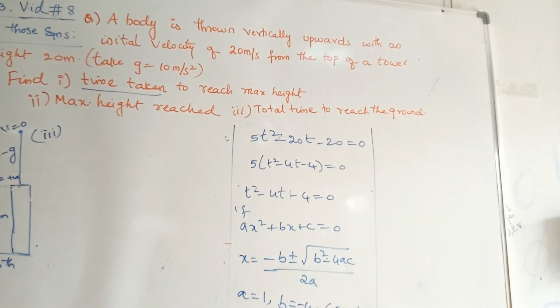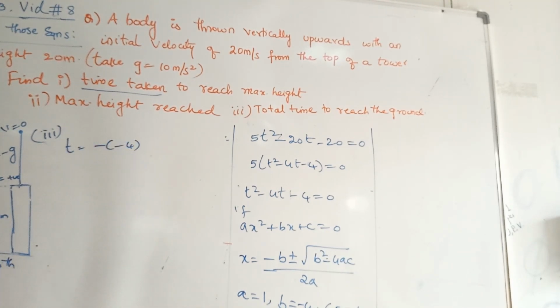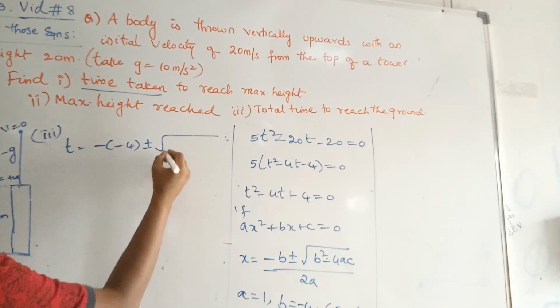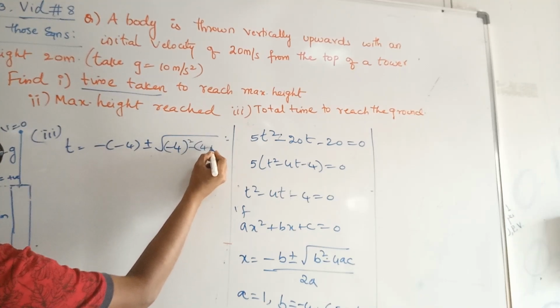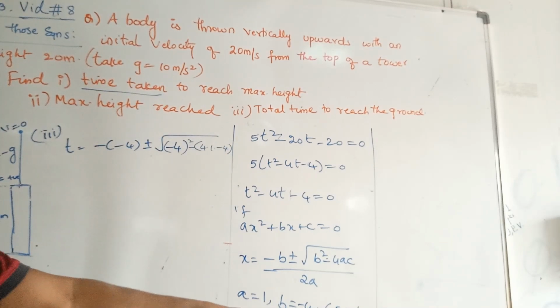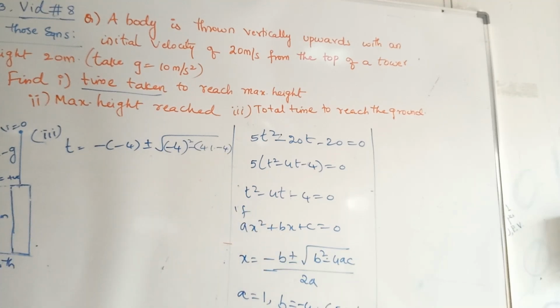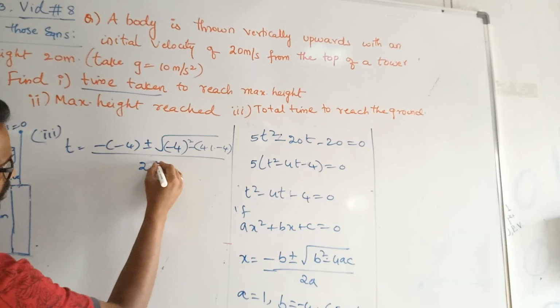t equals minus of minus 4, because b equals minus 4, plus or minus the square root of b square, which is minus 4 whole square, minus 4 into a into minus 4. That is 4ac, where c is minus 4 and a is 1. Whole divided by 2 into a, which is 1.